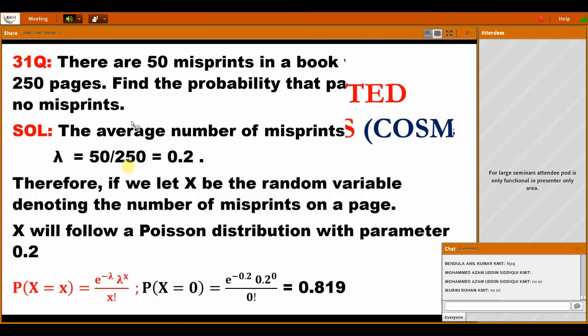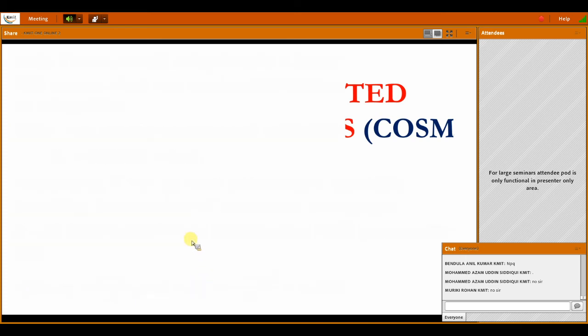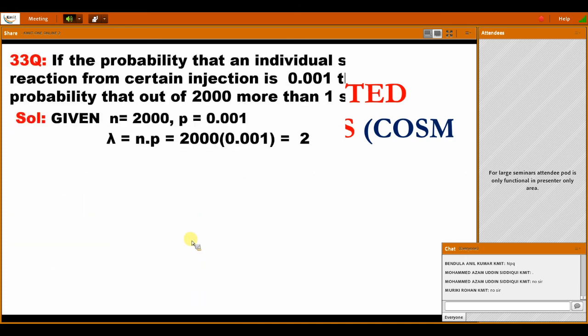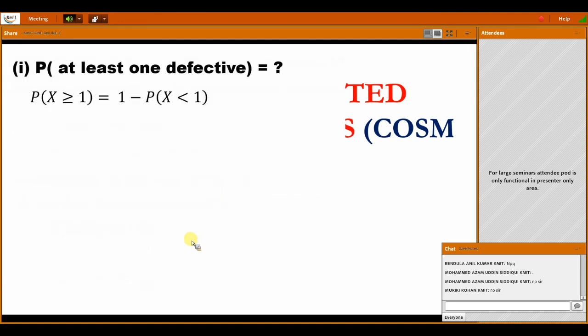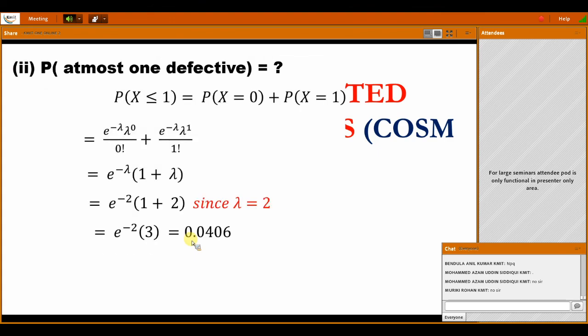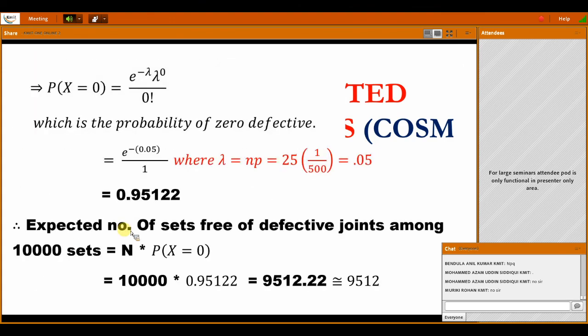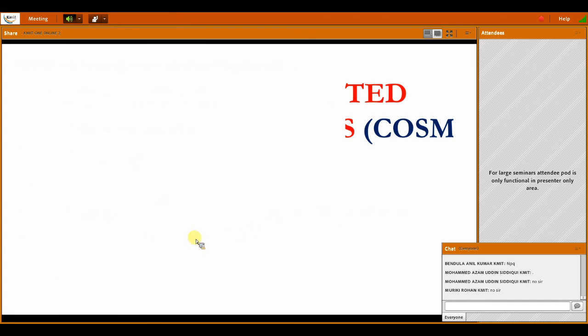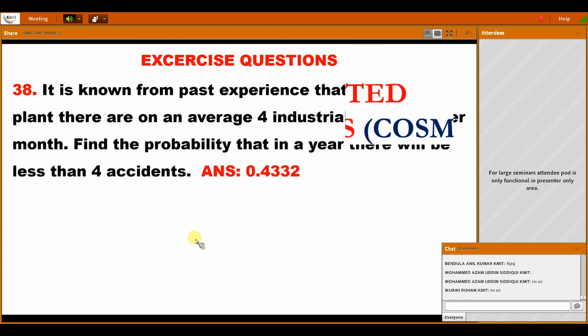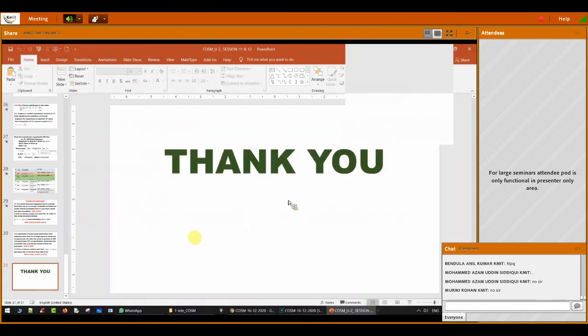This is some simple problem. Go through this type of problems. You may get one or two questions based upon this simple problem by using the formula e power of minus lambda, lambda to the power of x by x factorial. Okay. These are all subjective questions. This is not the correct time to see these in quiz exams, right?